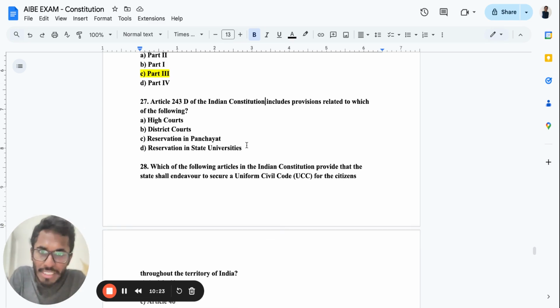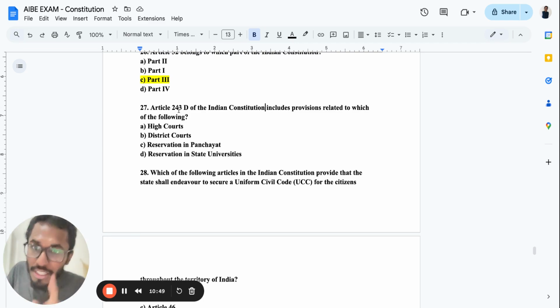Article 243D of the Indian Constitution includes provisions related to which of the following? Okay, it is very simple. Is it High Court, district courts, reservation in panchayat, or reservation in state universities? So very simple. Just go along with me to your bare act. Article 27, if you observe, it's mentioned over there. Sorry, I meant Article 243. Sorry, 27 is the question. Just go to 243D, and you would be able to figure it out.